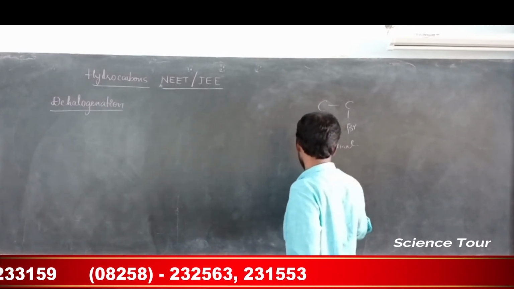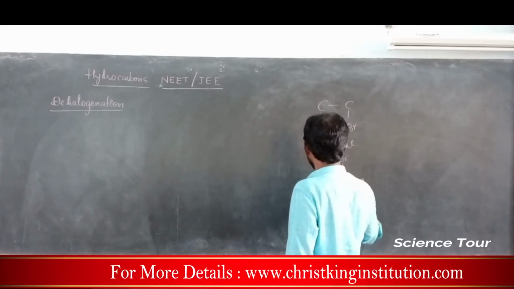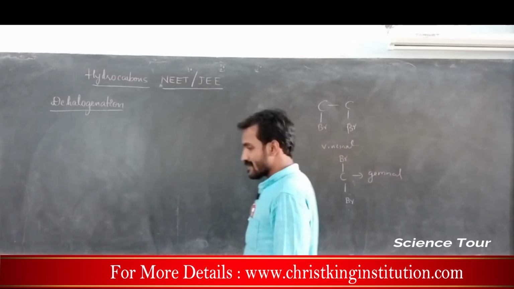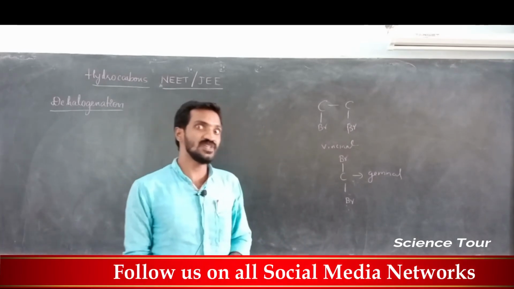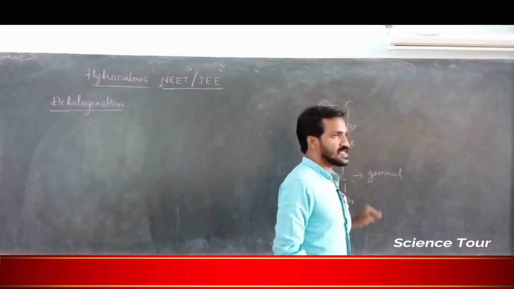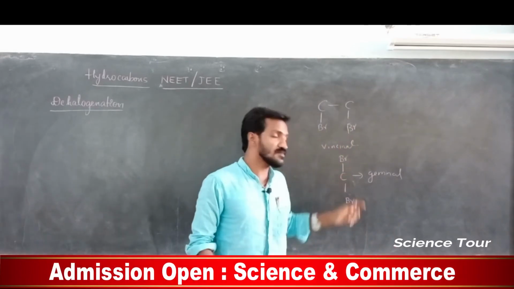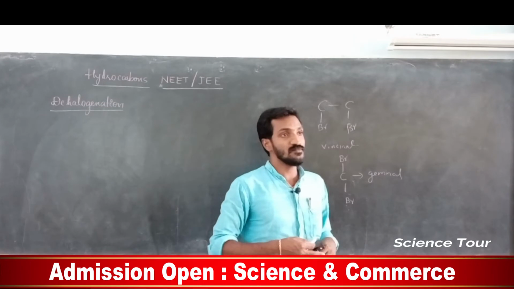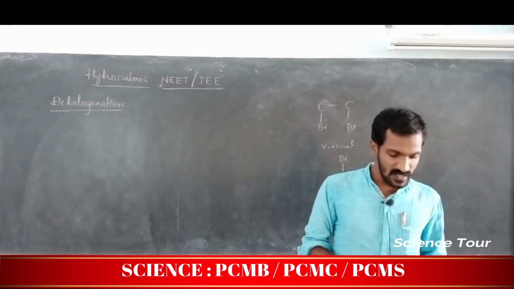One more type is this one, my dear students. This is actually geminal. Geminal means two halogens are attached to one particular same carbon, that is called geminal halides. So this is vicinal halides. Vicinal means vicinity, two different carbons, nearby carbons. Understood? This is geminal carbon. If two halogens are attached to the same carbon, it is called geminal. So first we are discussing how we remove halogens from vicinal carbons. That is actually one reaction.